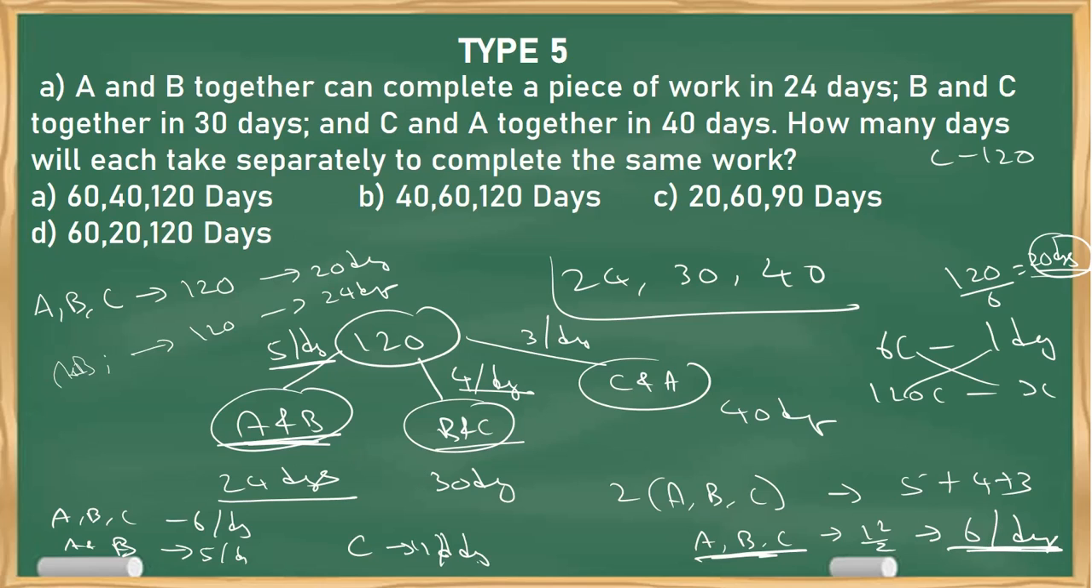Now similarly, BC eats 4 chocolates per day. ABC eats 6 chocolates per day. 6 minus 4, 2 per day. So 120 chocolates, 2 per day. That means I'll get A as 60. Similarly, CA eats 3 per day, ABC 6 per day. So how much I'll get? B as 40. So that is the answer.